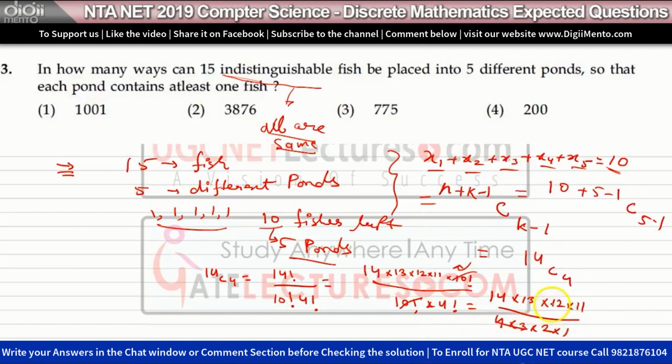So 4 into 3 will be 12 and this will be 7. Now we are left with 13 into 11 into 7. So find out the value of this: 13 into 77. So this will be 13 into 7 into 7, that is 1001. So this will be the answer for this question, that is option 1.